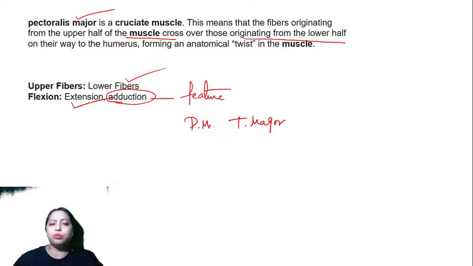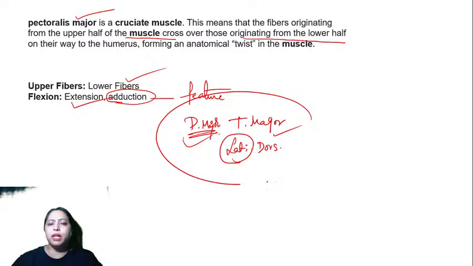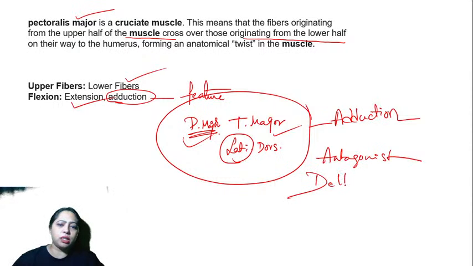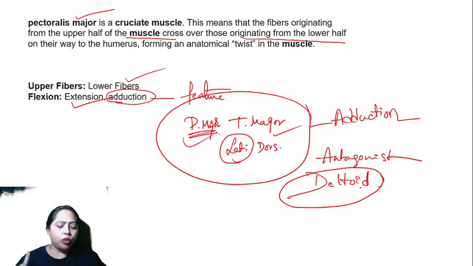Both the majors do adduction, and so does latissimus dorsi, which lies between the two majors. All of them do one action, that is adduction. Who is the antagonist to this? The antagonist is the deltoid muscle. They have an anatomical twist in the muscle, and that's why it is called cruciate muscle. It's an example of a cruciate muscle.